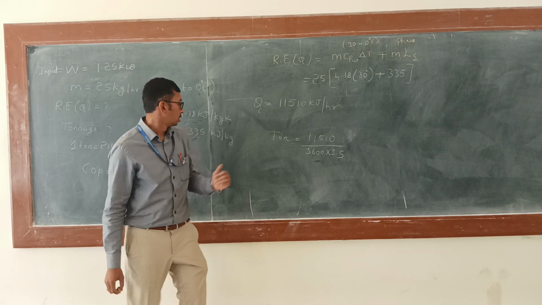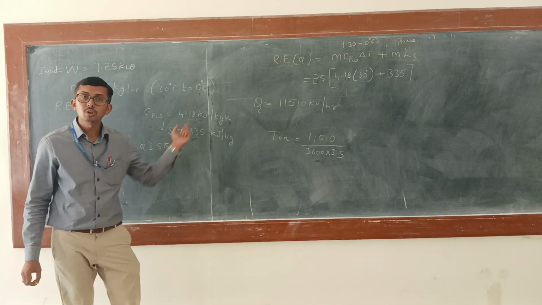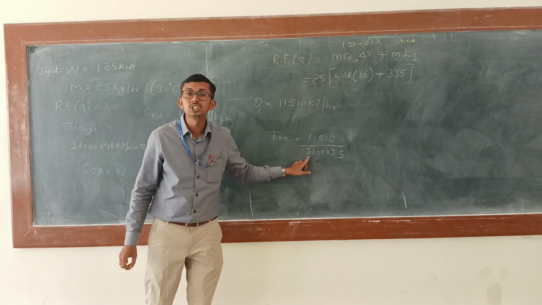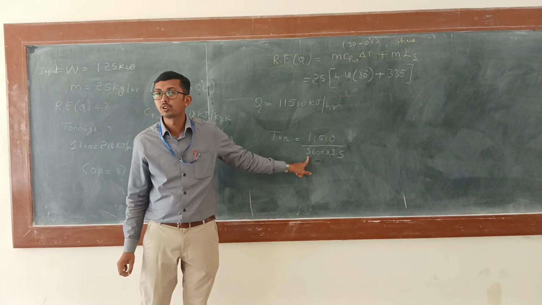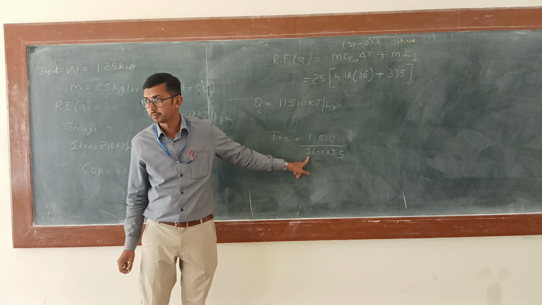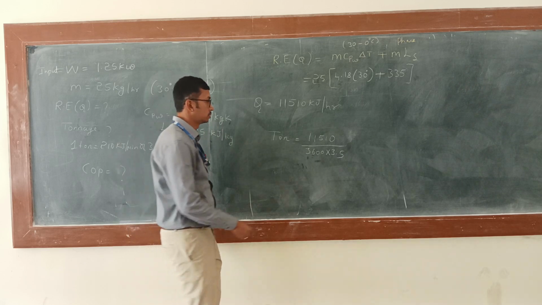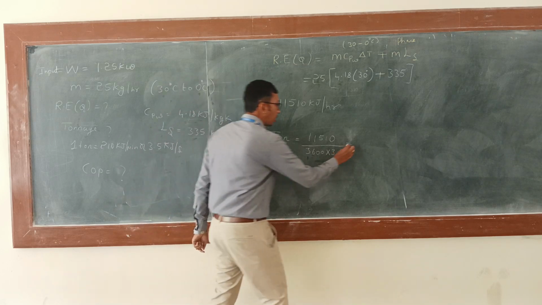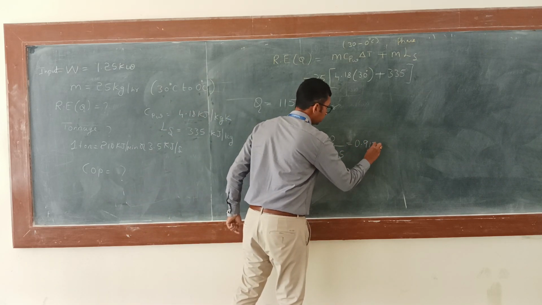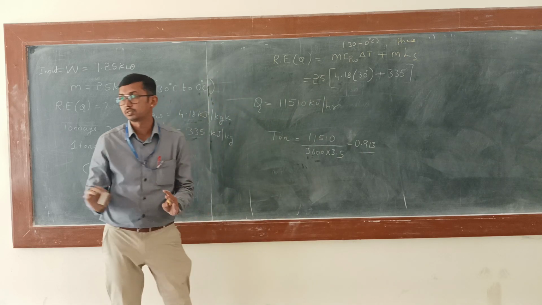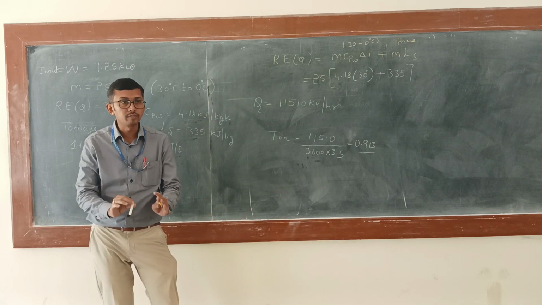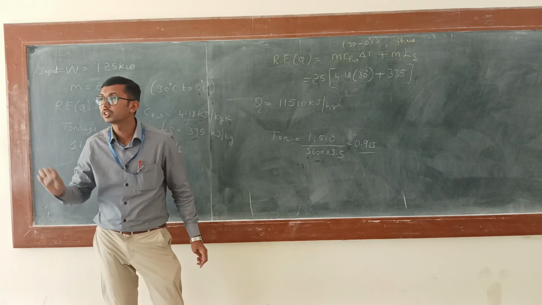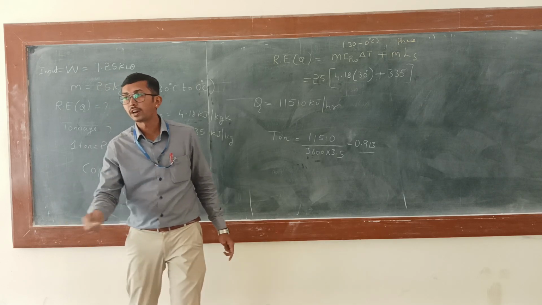To convert kilojoule per second to kilojoule per hour, I multiply 60 into 60, so it will be 3600. How many tons? 0.913. So this is the tonnage capacity of the refrigeration system, 0.913.